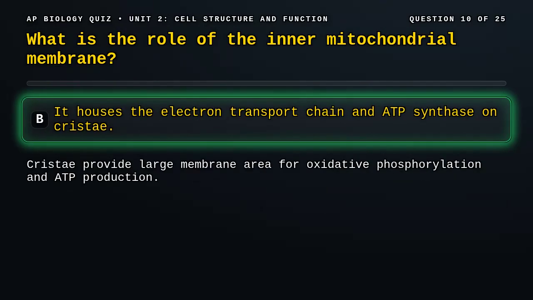Correct answer, B. The highly folded inner membrane increases surface area for oxidative phosphorylation, where a proton gradient powers ATP synthase.